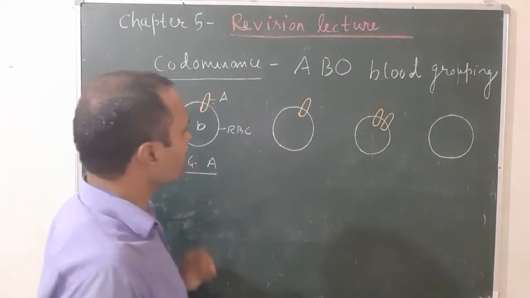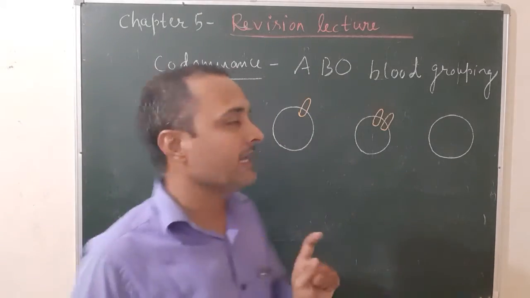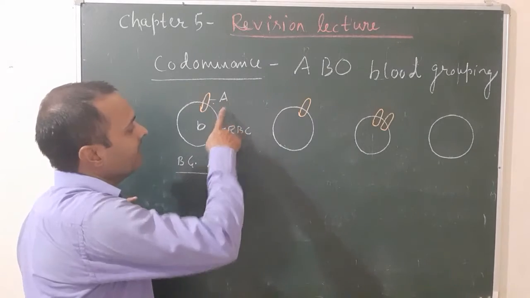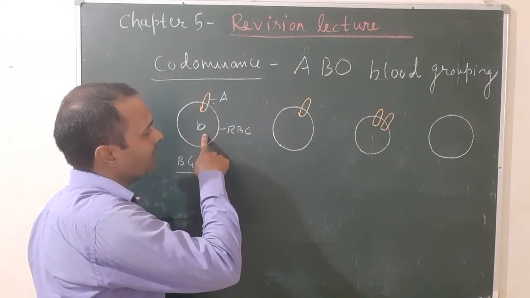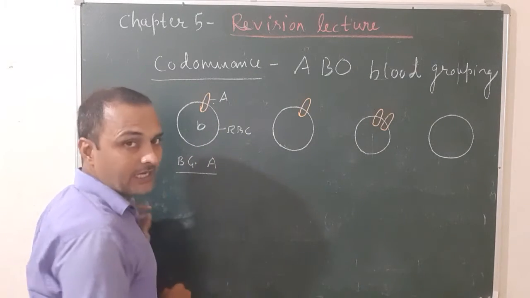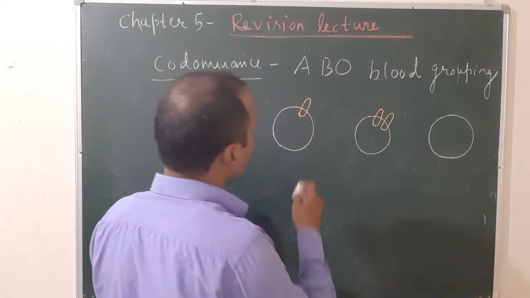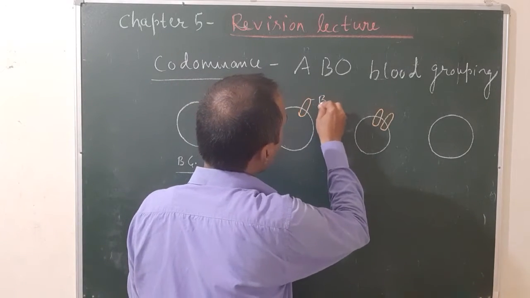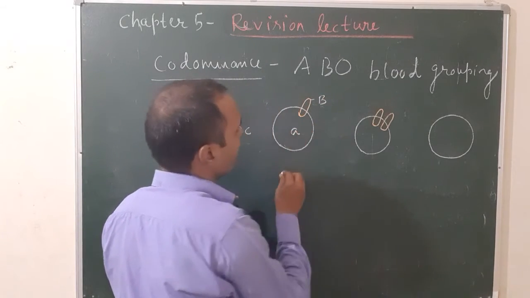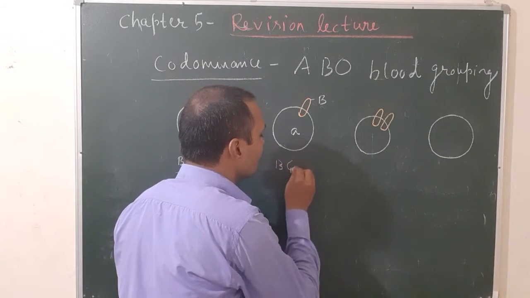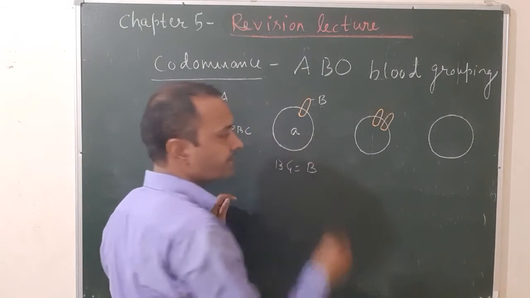When the surface of the RBC contains antigen A and antibody B is in the blood plasma, then the blood group is A. When the surface contains antigen B and antibody A in the blood plasma, then the blood group is called blood group B.